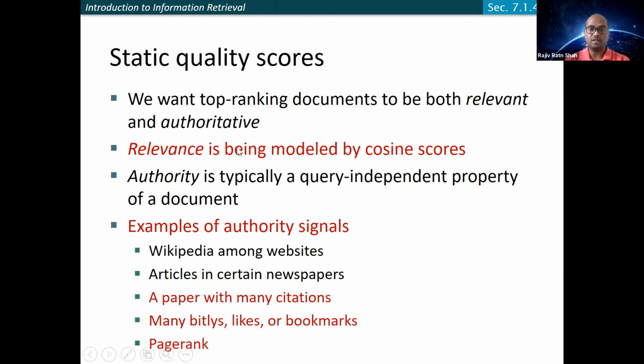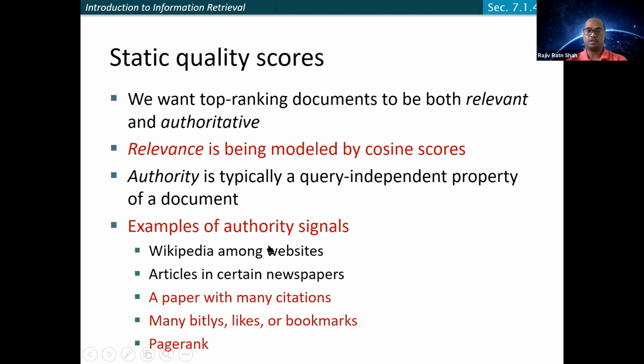So in a way, we can have some relevance indication of how good the quality of the document is. These are query independent properties, because you are directly determining this from the document that you have. It depends on the source, the author, the properties of the document, and so on.